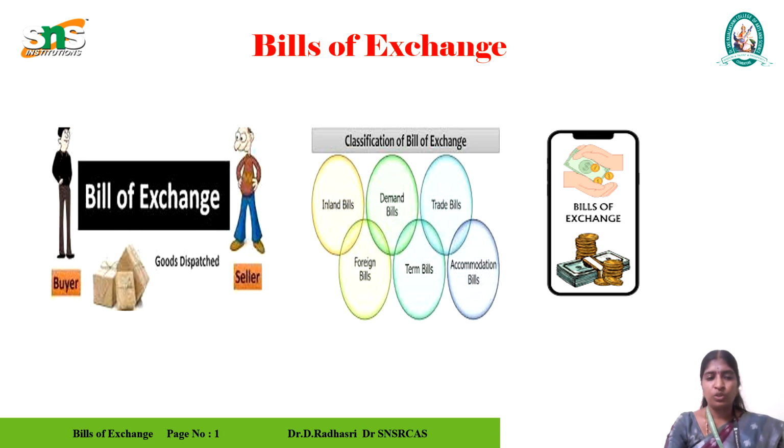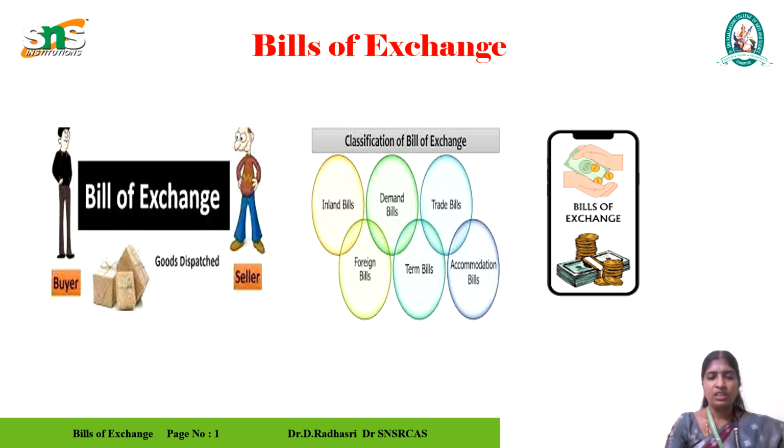At the time he has said, the buyer has to give the money to the seller. If the buyer is delayed, he can ask the seller for time. He can also ask for grace days. This is the process that can be done in a bill of exchange.